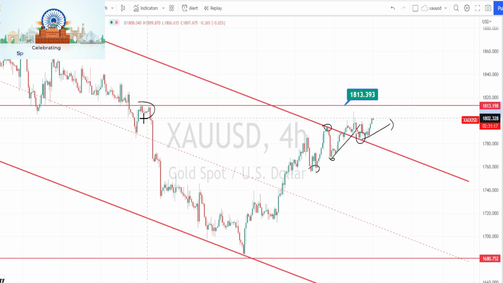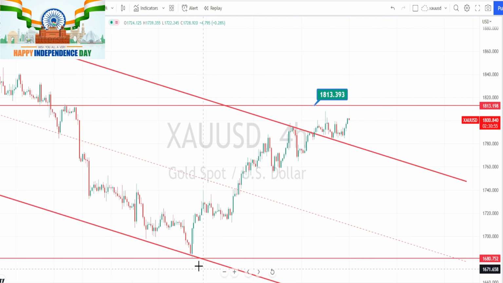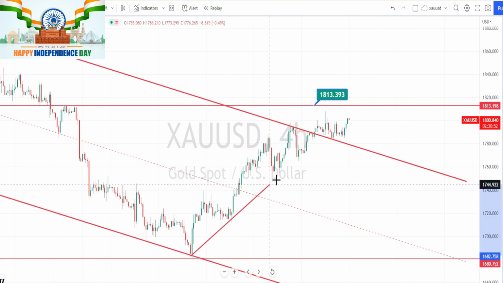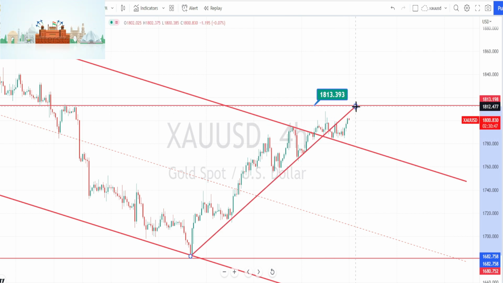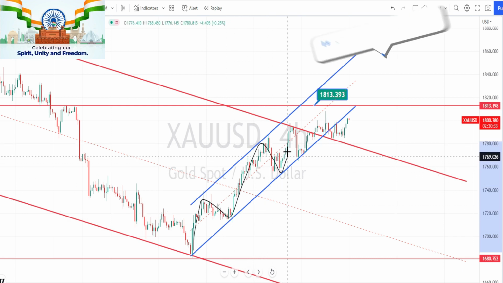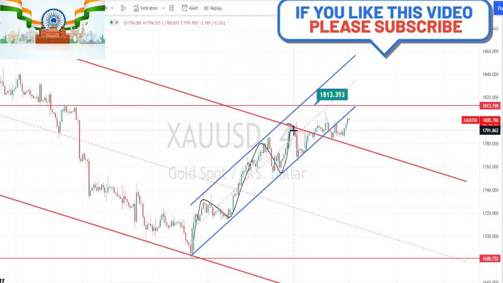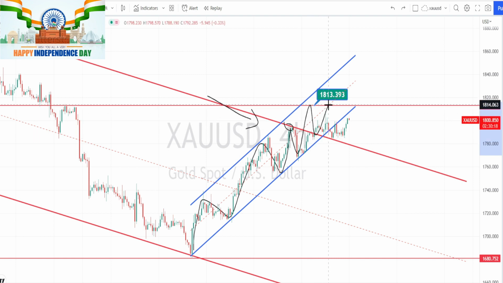And from the past price action we know that this level is a very strong resistance level. Let us wait and see if the price action can break this resistance level and continue the bullish trend. When we look at the past price action in 4 hours time frame also, I am drawing a channel pattern again. We have noticed the price action to go on a very strong bullish trend, but after testing this resistance line of the bearish channel pattern, we have noticed the bullishness to get weaker,